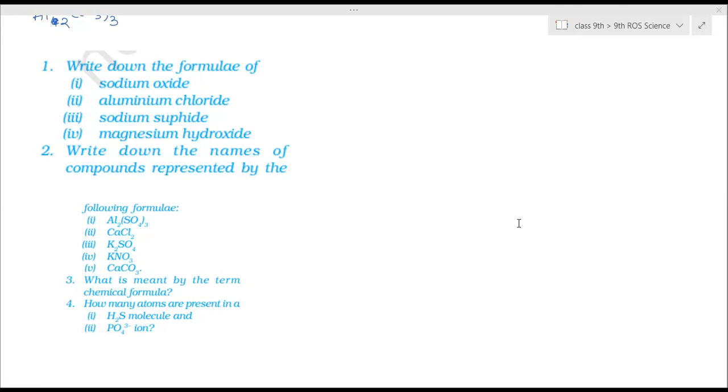Ma'am, in the third question, you have to write the definition of chemical formula. Mom, I already wrote it for that. Should we do it again? Yeah, you can do one line sentence.